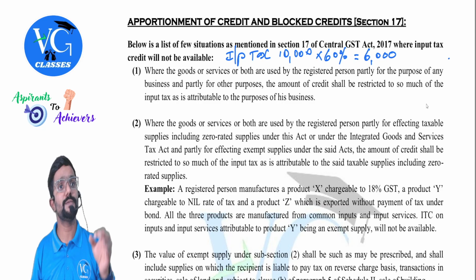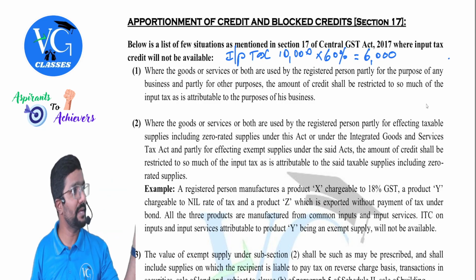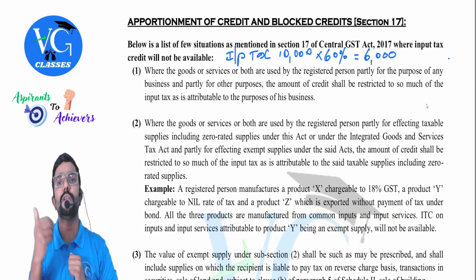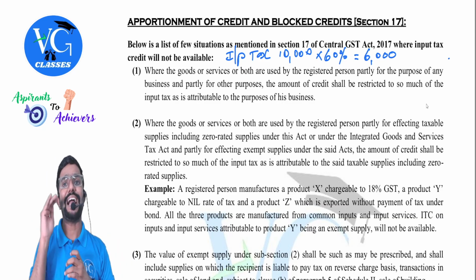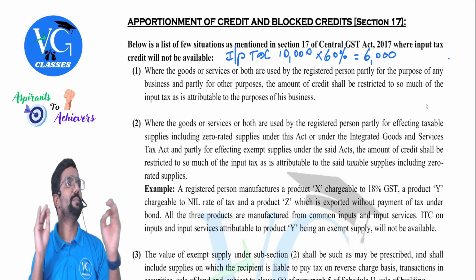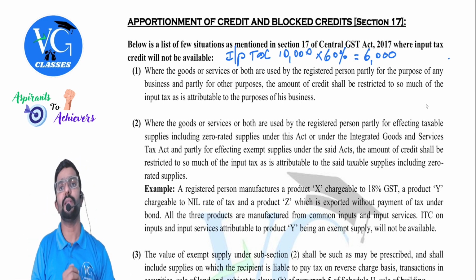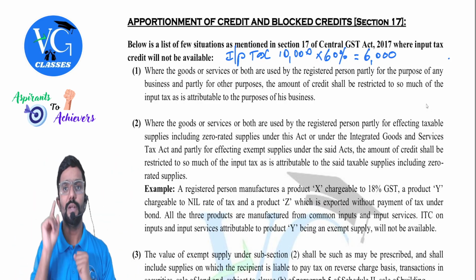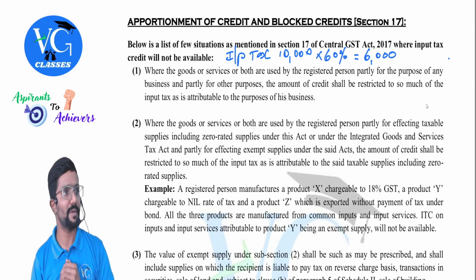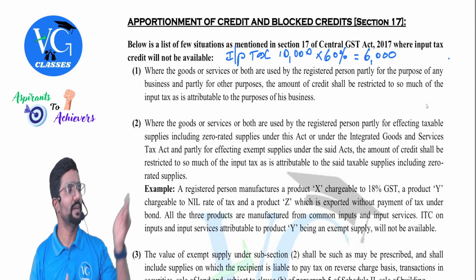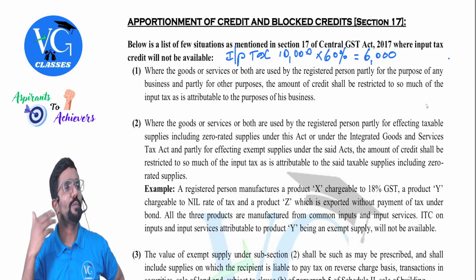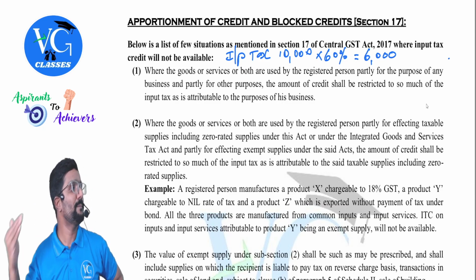Sir, now the problem is one input or inward supply is used partly for business, partly for personal. So can we claim full credit? No, sir. Whatever is attributable to business purpose can only be claimed. So in my example, I have taken an inward supply on which I have paid 10,000 GST, but only 60% was used for business purpose. The remaining 40% is used for personal purpose. Guys, especially when the same inward supply is used for both purposes, it is highly difficult to calculate how much is used for business purpose, how much is for personal purpose.